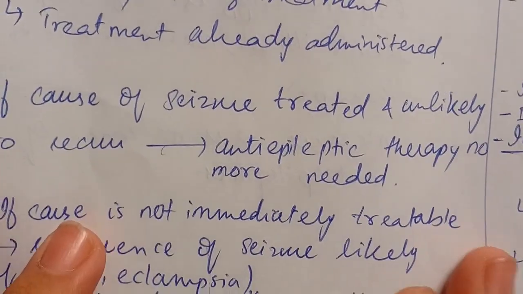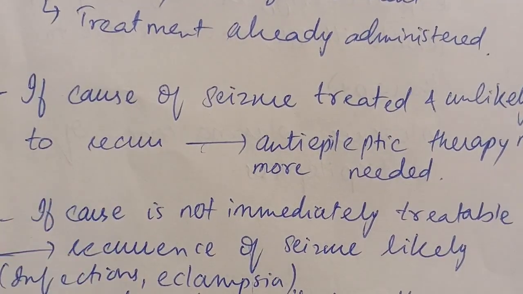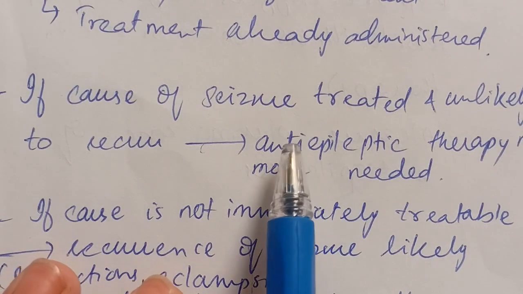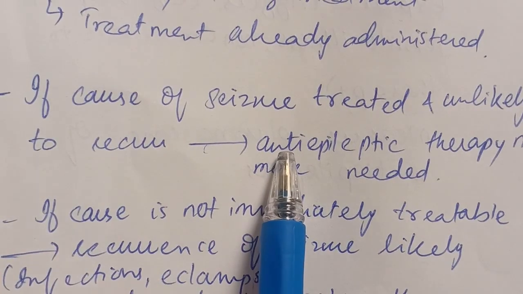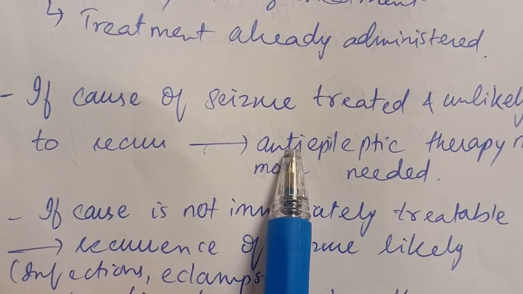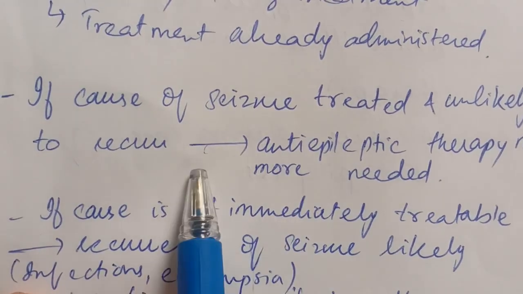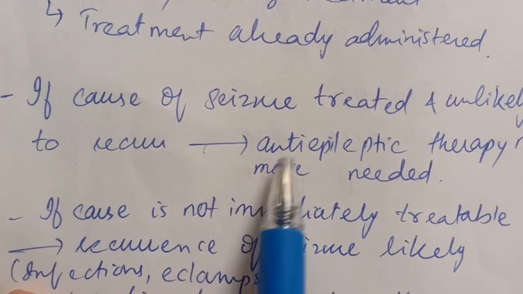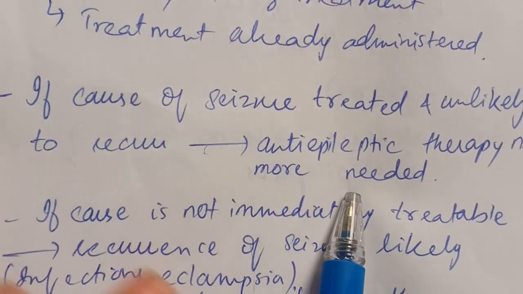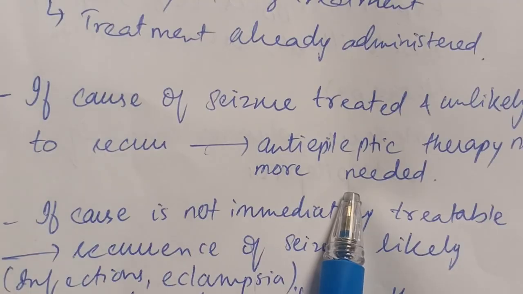In certain cases, if the cause of the seizure is treated, the seizure is unlikely to recur. For example, there is an electrolyte imbalance or blood glucose concentration is decreased. In this type of case, if the cause is treated, the seizure is not likely to recur. So in this case, anti-epileptic therapy is no more needed after the stoppage of the seizures.